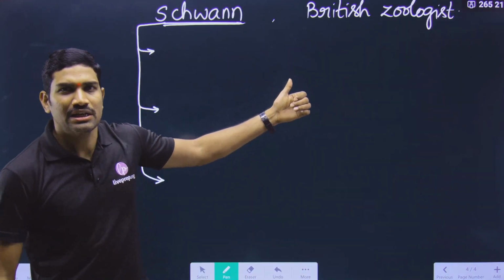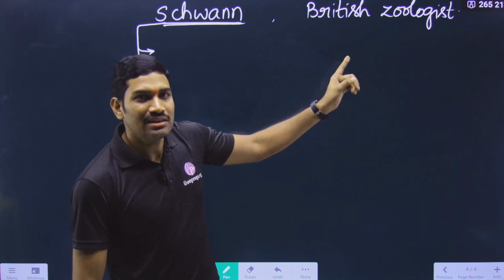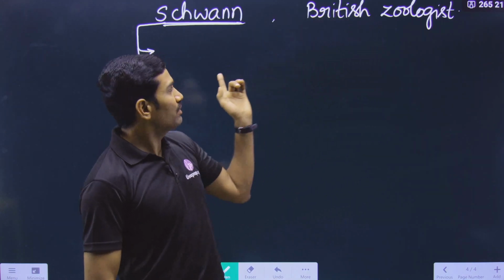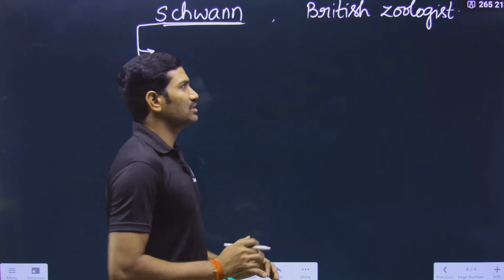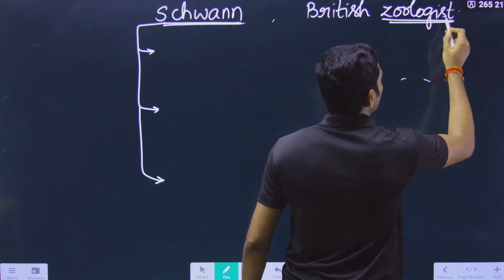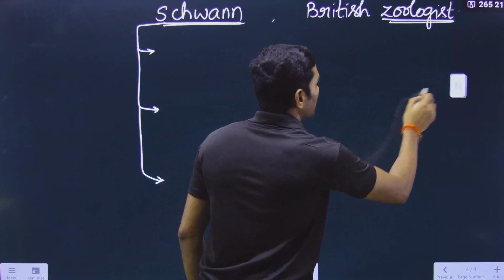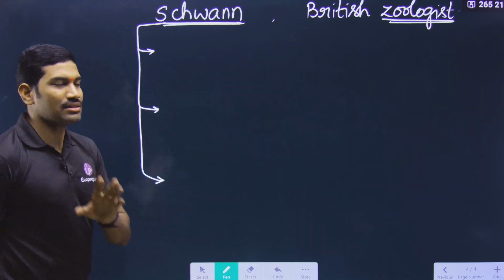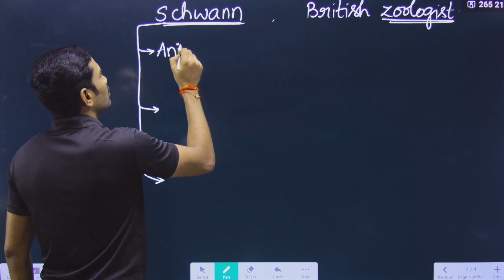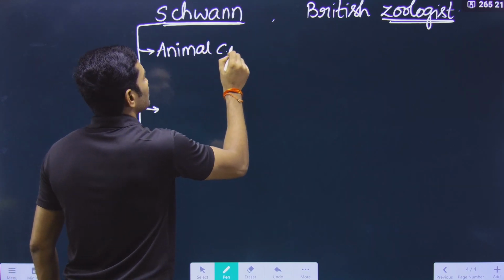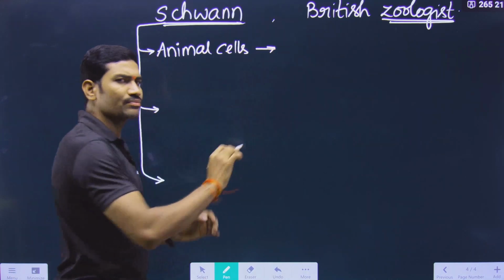So previously we studied about Schleiden, who is a German botanist, and now we are talking about Schwann. He is a British geologist. Now we will get the logic from this. Geologist, that means what type of cells he observed? Plant cells or animal cells? Animal cells. So Schwann is a British geologist who observed animal cells.